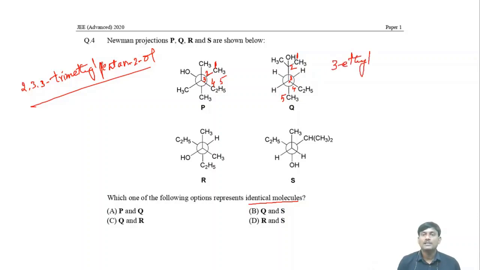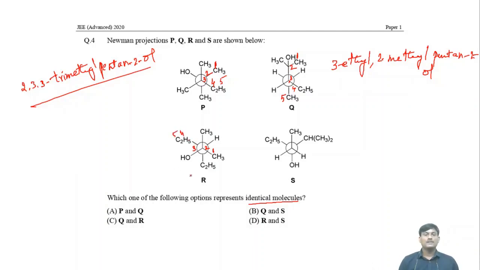Here you have to follow alphabetical order. 3-ethyl and 2-methyl. Then 5 carbons are there: pentan. What is the position of the hydroxy group? Second position, pentan-2-ol. In this case you have to give numbering from this carbon: 1, 2, and this is 3. This circle is 3, and this one is 4, 5.